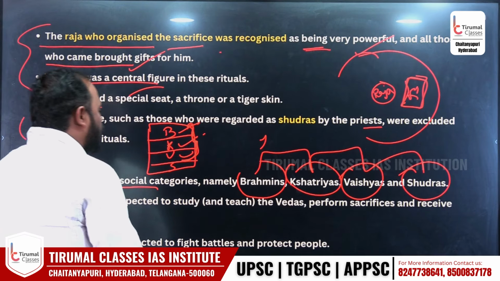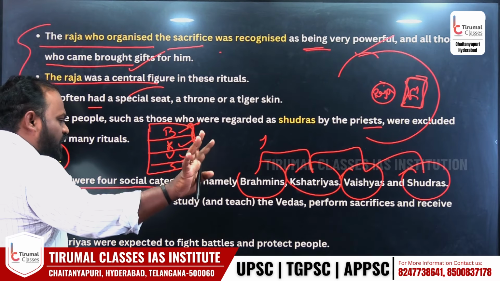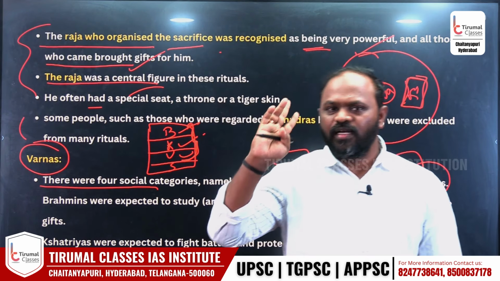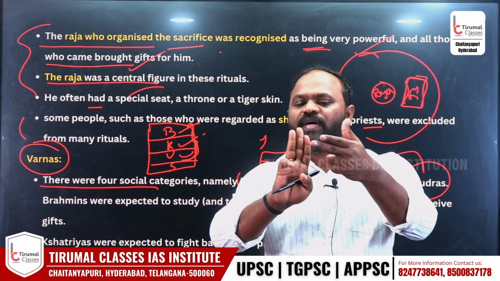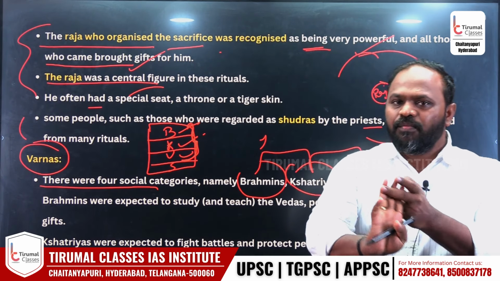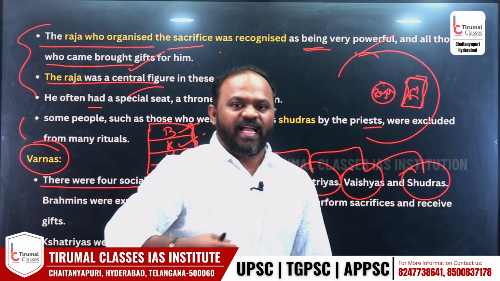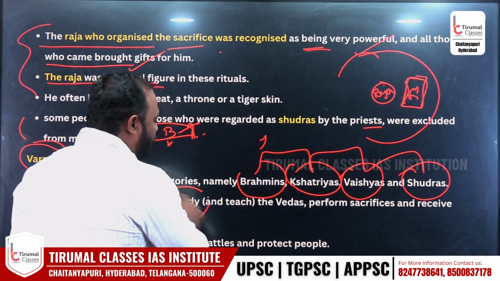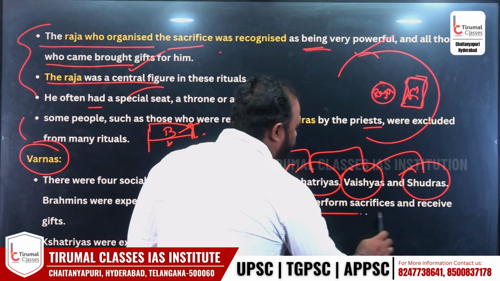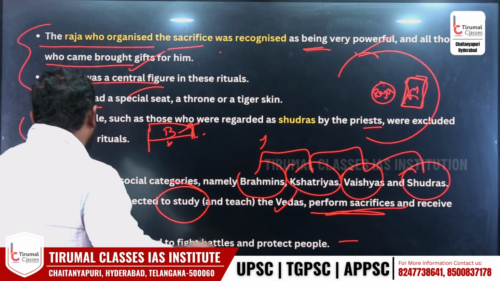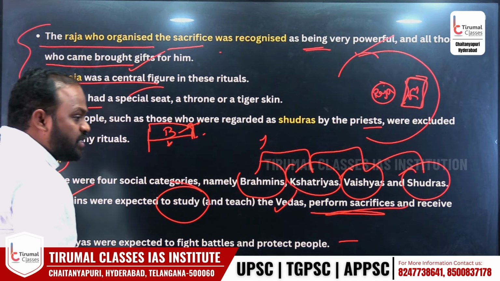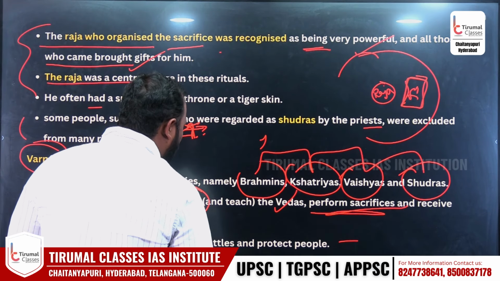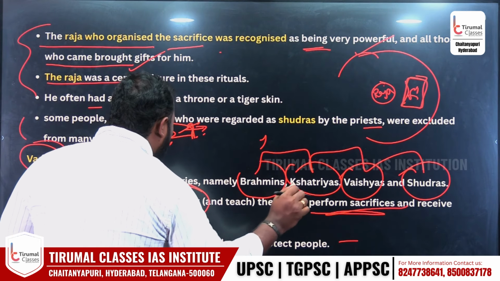That is the reason why India has the Chatur Varna system, categorizing society into four groups: Brahmin, Kshatriya, Vaishya, Shudras. The first three were called Dvijas because they have a ceremony called Upanayana. Look, the Brahmins were expected to study and teach the Vedas and perform sacrifices, rituals, yajnas, and receive gifts from the kings and other people. So the Brahmins are meant for performing rituals, studying the Vedas, performing sacrifices.